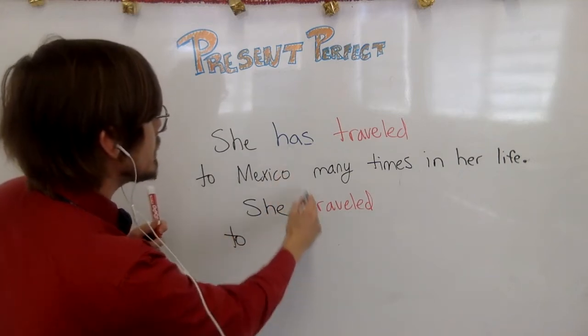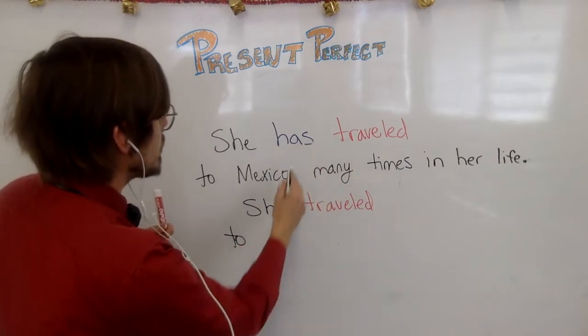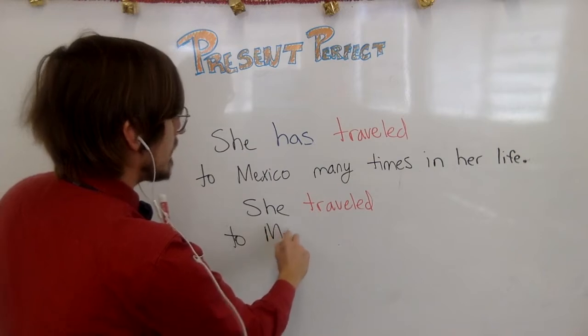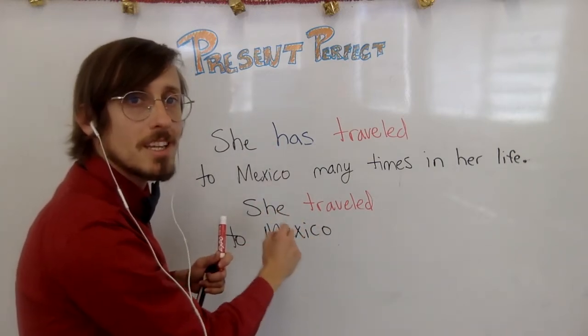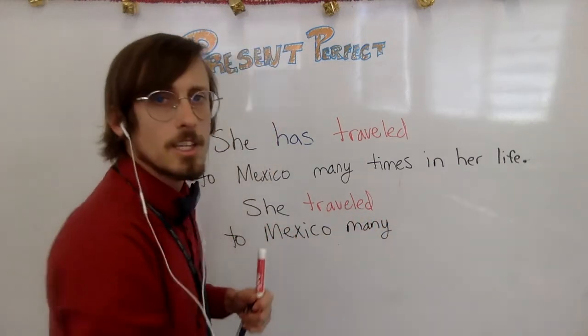The only difference here is the has traveled or traveled, present perfect or just the past. And what do you think changes about the meaning of these two sentences? As I'm writing this, think about that.